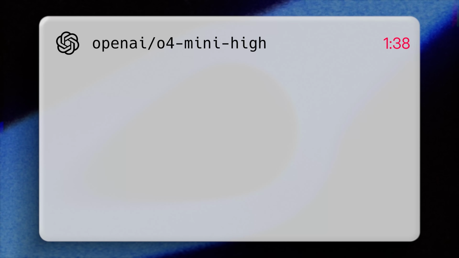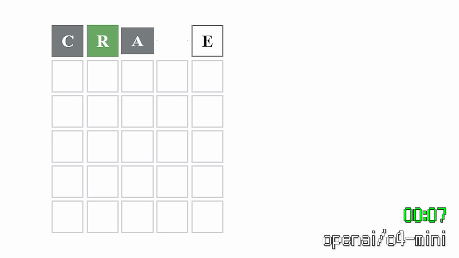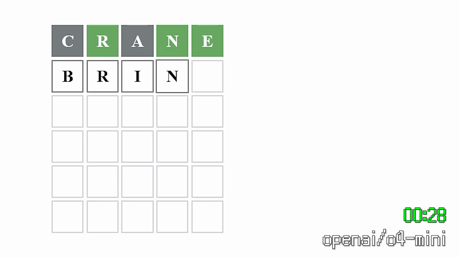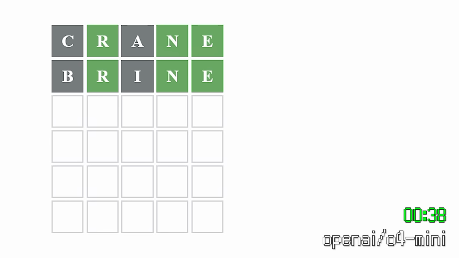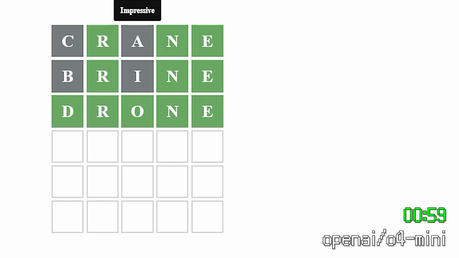Funny enough, o4-mini did better than o4-mini-high. It was able to get it in only 1 minute and 3 seconds, and only on the third try. The difference between these two models is that o4-mini-high just has a higher reasoning capability, but that was clearly a disadvantage at this point.